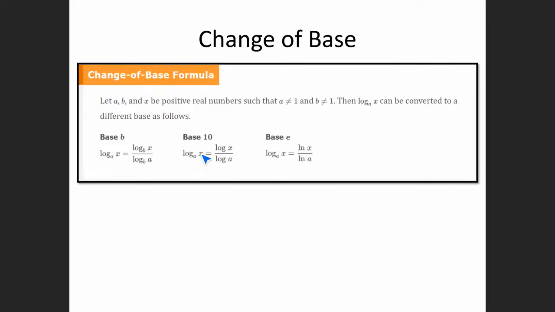So we're going to have log x divided by log a. Or we can change it to a log that has a base e. This we would write as natural log of x divided by natural log of a. Notice that your base is the one that's going to be in the denominator at all times.